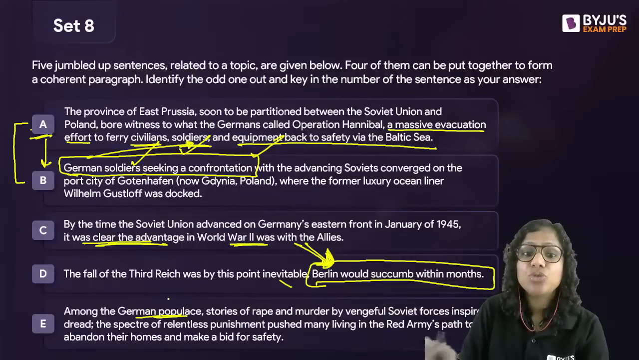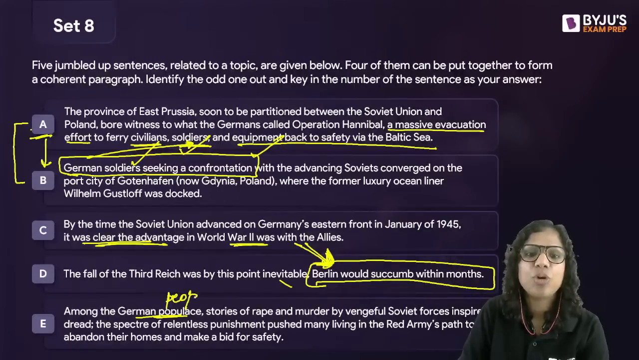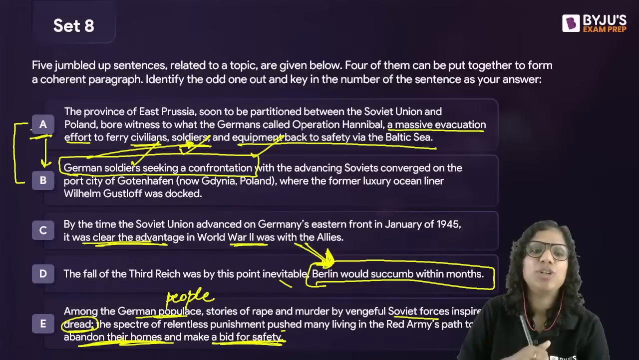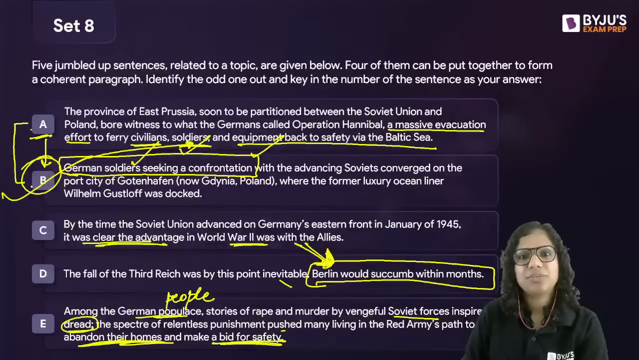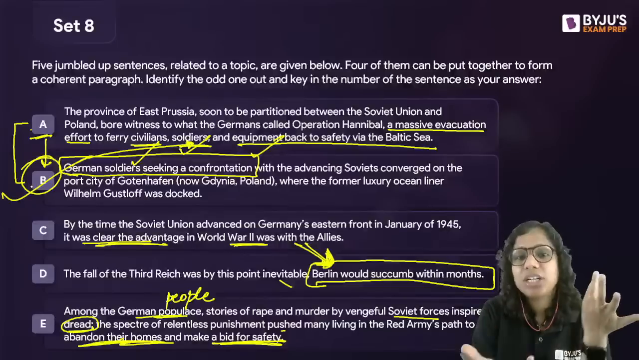Among the German populace, so now see the German populace is scared. The German populace is the population. Among the German populace, stories of rape and murder by vengeful Soviet forces inspired dread. The specter of relentless punishment pushed many living in the Red Army's path to abandon their homes and make a bid for safety. So E and A are connected. It is B that is the odd one out here, because German soldiers would not seek a confrontation with the advancing Soviets. So I just built an image, a picture in my head. Trust me, I'm not that good at history.